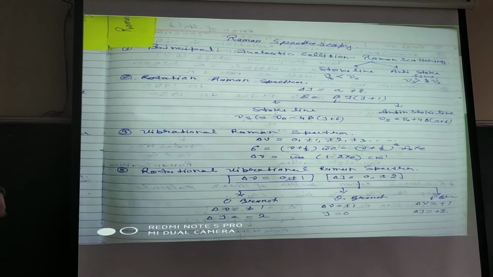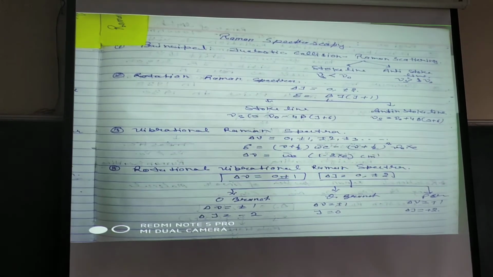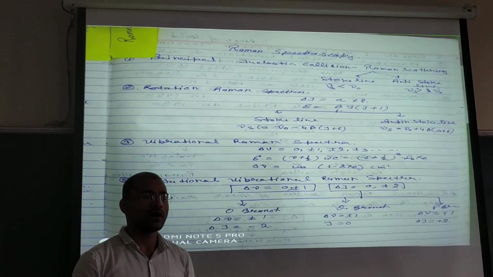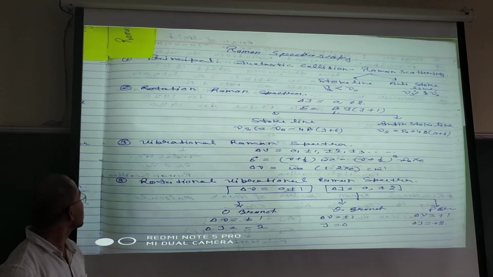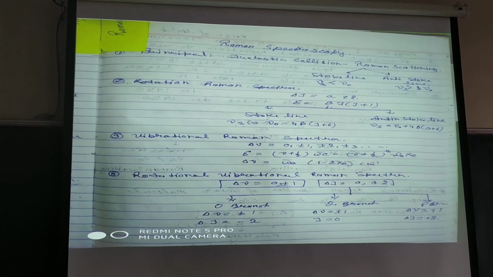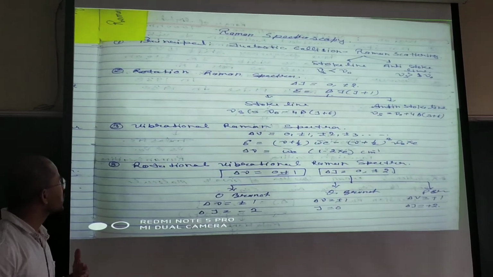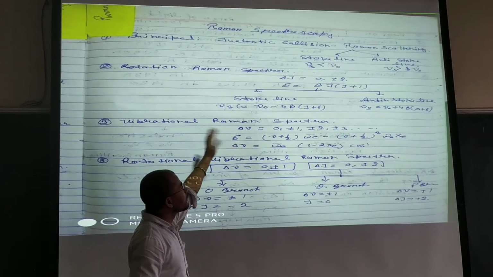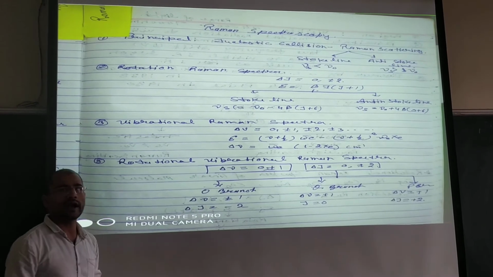So for the first case, rotational Raman spectra. What is rotational Raman spectra? When light falls on a material, some compounds of the element have only rotational motion. For that, here is also a phenomenon by which we can say which is the Stokes line and which is the anti-Stokes line.